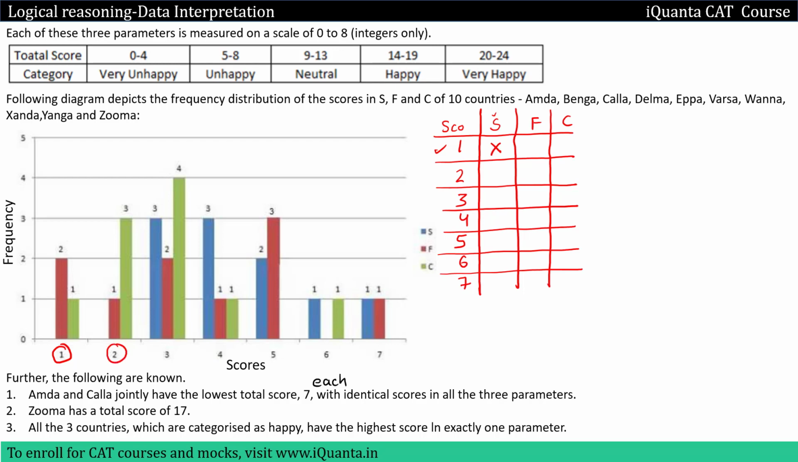Then score of 2, can we give it to parameter S? No, because there is no blue over here. Do we have a score of 3 possible for parameter S? Yes, the frequency is 3, that means 3 countries will be getting a score of 3. So I'll write down 3 over here.